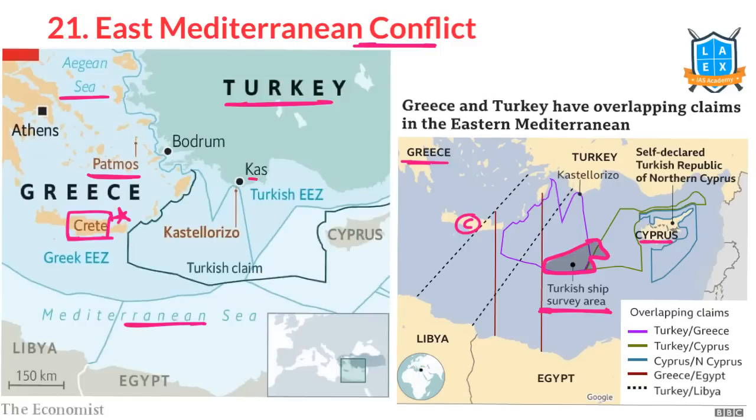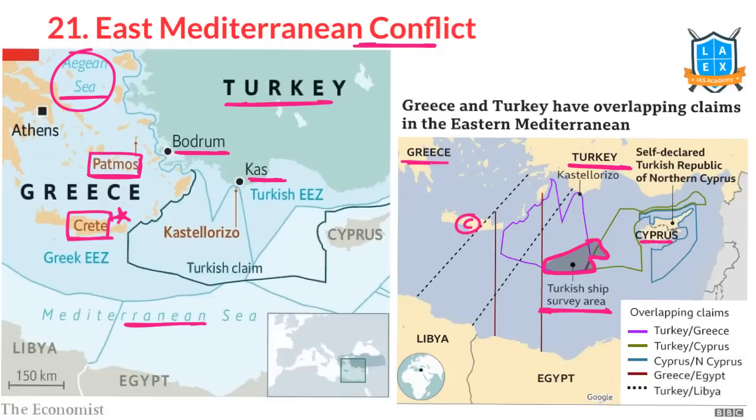See, there is this island called Kos Island, Bodrum Island. So there is Patmos Island. These are uninhabited islands in the Aegean Sea. Already the Aegean Sea region has been a conflict region between Turkey and Greece for many years. So now again this particular region has come under conflict. This is called the East Mediterranean Sea and the East Mediterranean conflict.